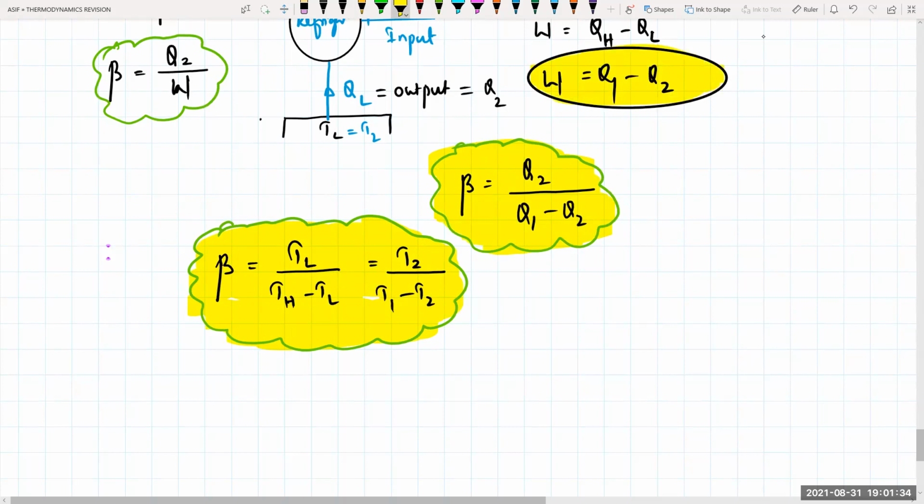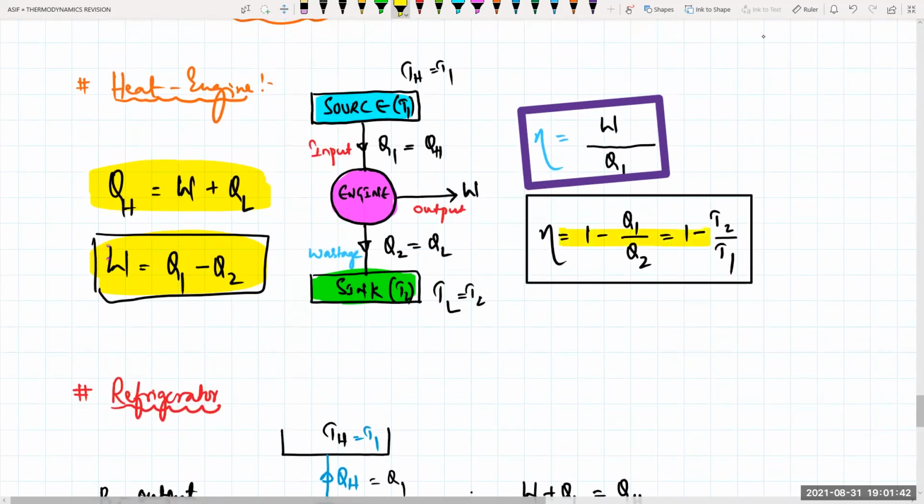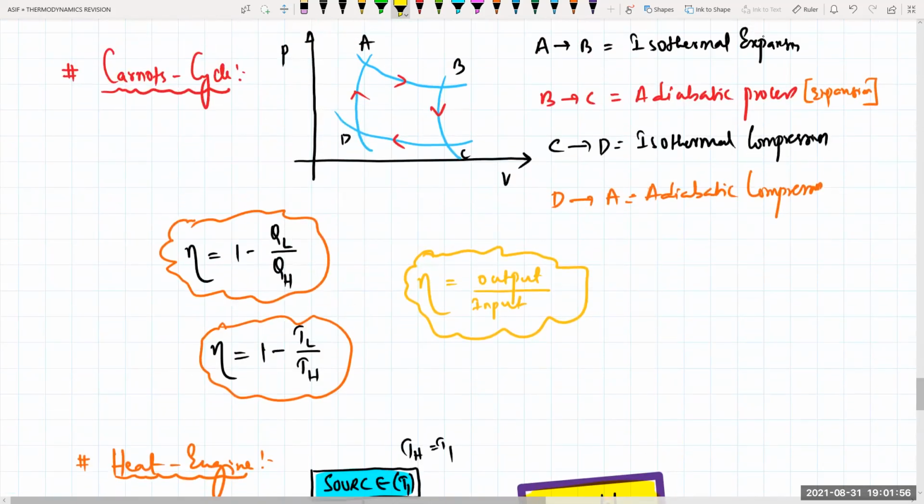You need to give more concentration on your heat engines and as well as your refrigerators and processes. The more you write it without seeing, you will get an idea what formulas are included in this one. Try to read it thoroughly 2-3 times, make a part and try to revise it on your own, isn't it? Then only you can recollect in the examination hall. That is very important for me. Clear? Yes, sir.